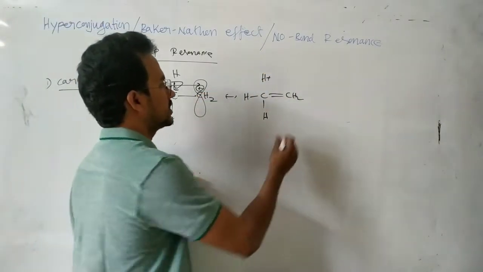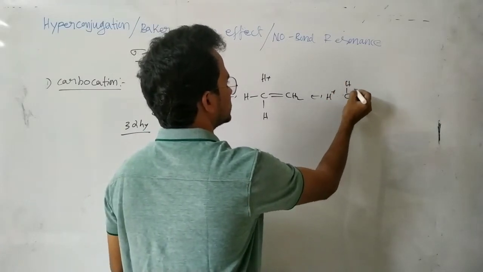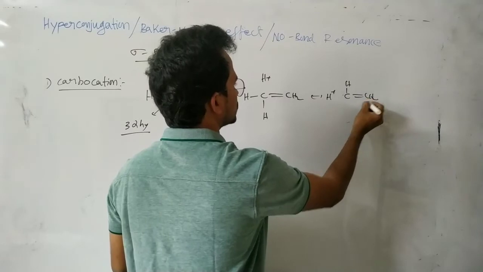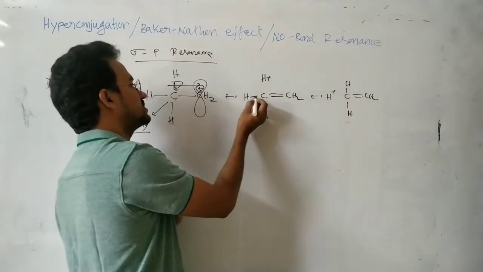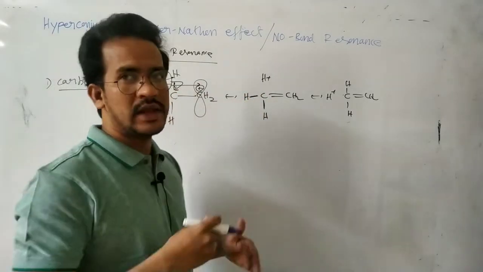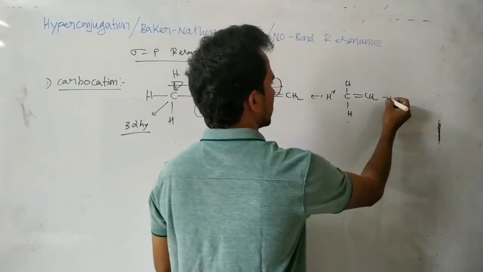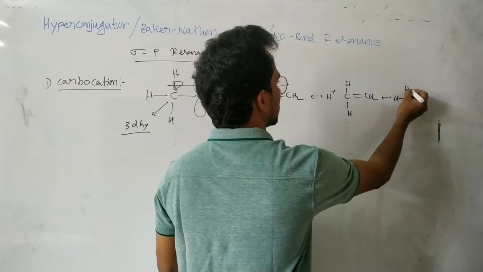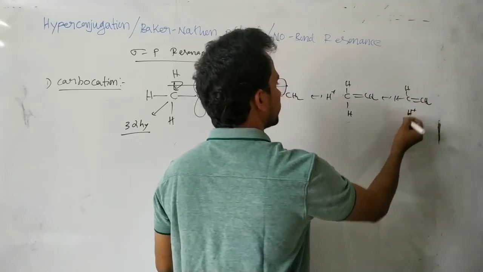Next, the other C-H sigma electrons are also involved in this type of delocalization, so we can write this structure too, with H+ and a double bond to CH2.